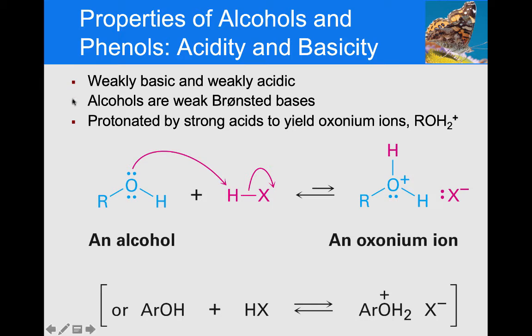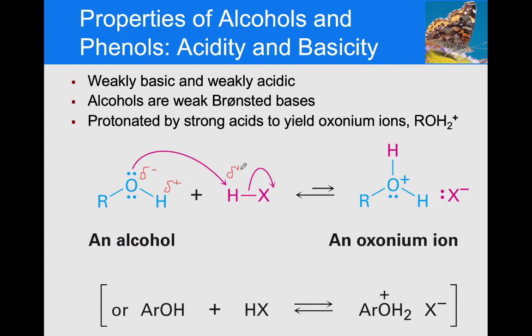So for example, if you take an alcohol and you react it with something that's more acidic than this proton, the oxygen will do a proton transfer. The oxygen, which is partially negative, will attack the partially positive hydrogen. So remember, when we're talking about these partial charges, oxygen is more electronegative than the hydrogen, partially negative, partially positive.